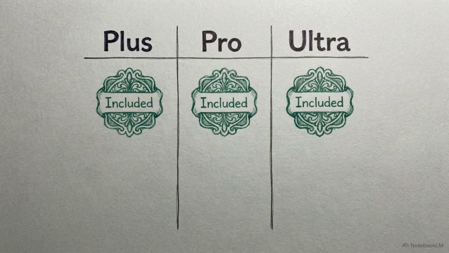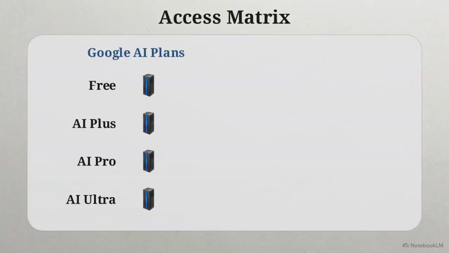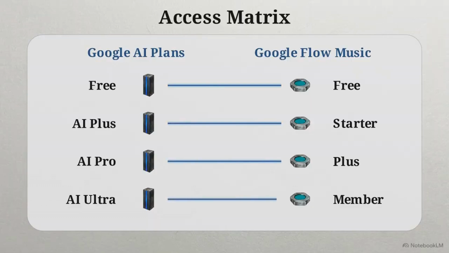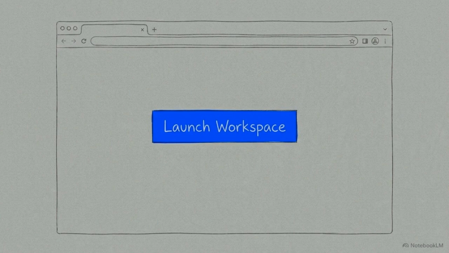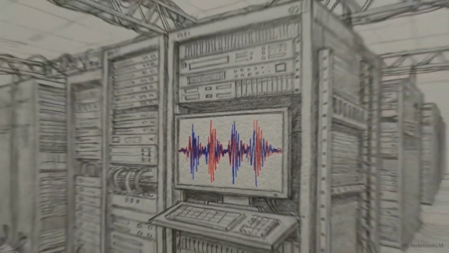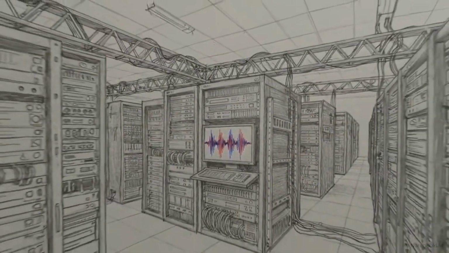Producer AI capabilities are now included in Google AI Plus, Pro, and Ultra plans at no additional cost. This matrix charts tier access. On the left, Google AI plans. On the right, equivalent Producer AI tiers. Baseline Free remains free. AI Plus unlocks the starter tier. AI Pro unlocks the Plus tier. And AI Ultra unlocks the Member tier. Users can access these bundled tools immediately at the flowmusic.google portal. Scaling these features depends on the direct link between deterministic software tools and an infrastructure built to handle the resulting computational load.